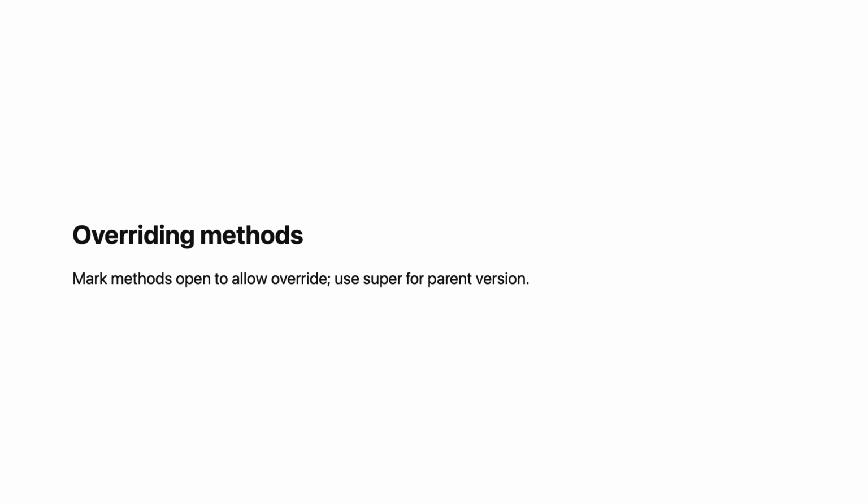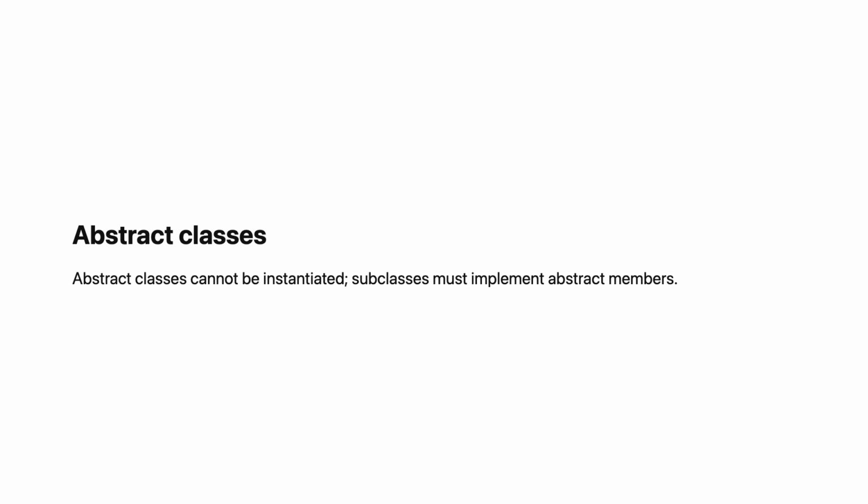Sometimes a class is too general to instantiate. You can say every shape has an area, but cannot define area for a generic shape. Each specific shape computes it differently. Abstract classes solve this: abstract class Shape with abstract fun area returning Double. The abstract keyword means this cannot be instantiated directly. Subclasses must exist. Abstract methods have no body. Subclasses must implement them. Class Circle : Shape with override fun area returning pi times radius squared. Abstract classes define what subclasses must provide.